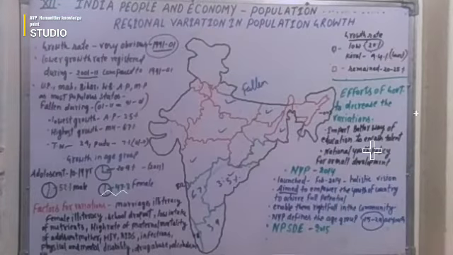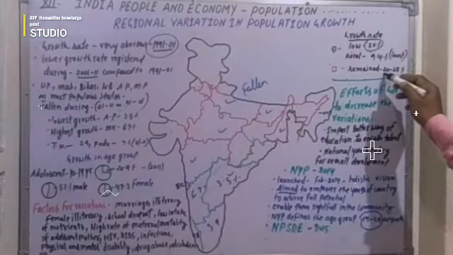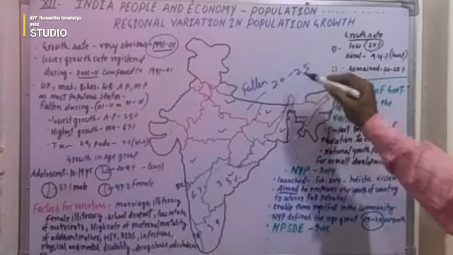These are the states where the growth rate was seen in increasing positions. You can see it was between 20 to 25.